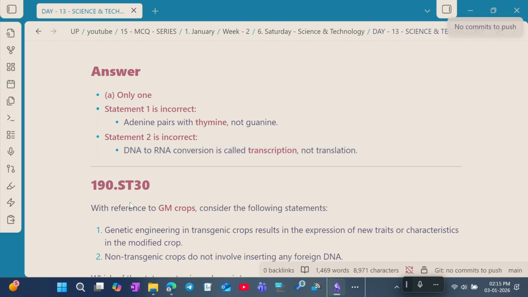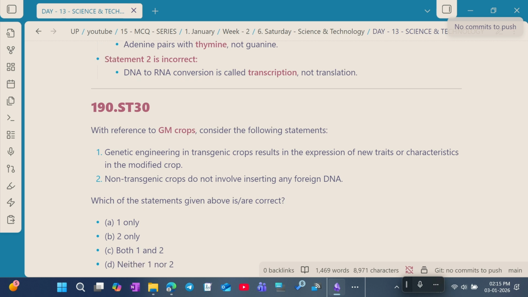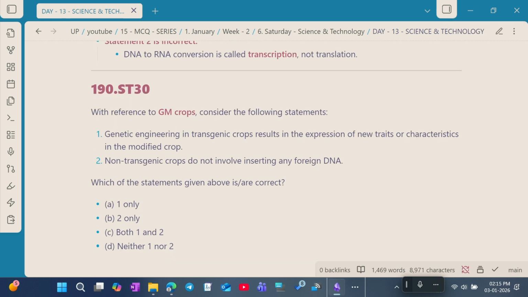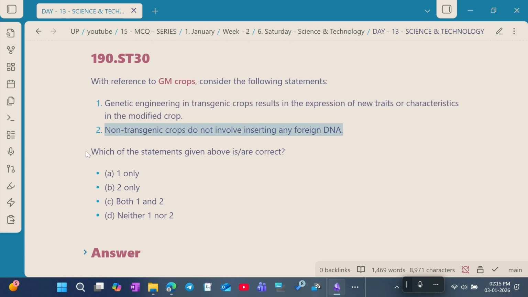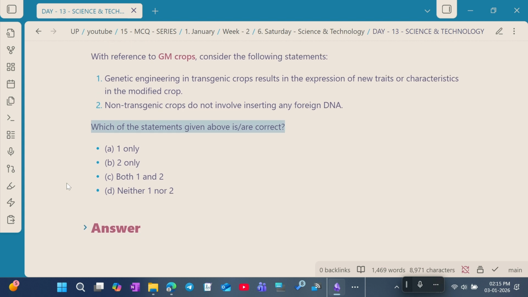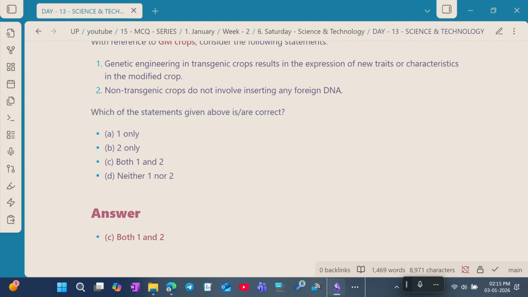With reference to GM crops, consider the following statements. GM crops means genetically modified crops. Statement 1. Genetic engineering in transgenic crops results in the expression of new traits or characteristics in the modern crops. Statement 2. Non-transgenic crops do not involve inserting any foreign DNA. Which of the statements given above are correct? So the correct answer is option C. Both 1 and 2 statements are correct.